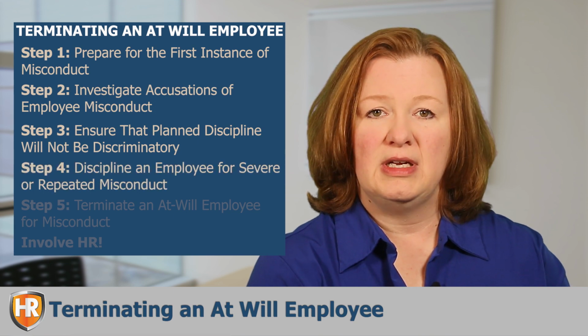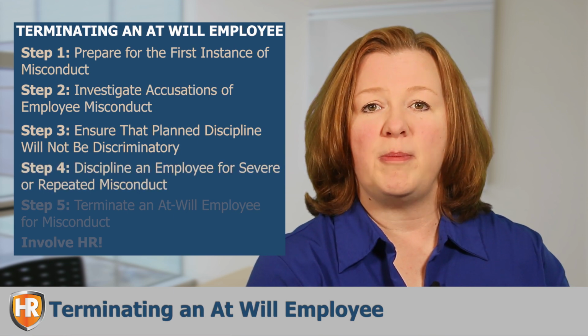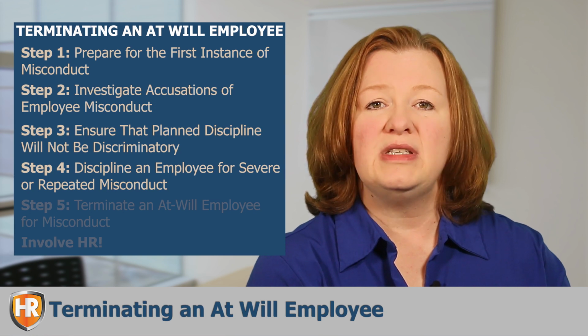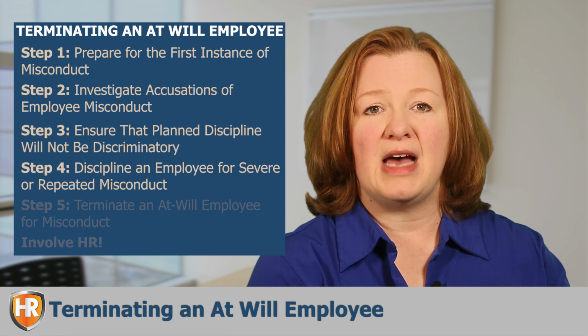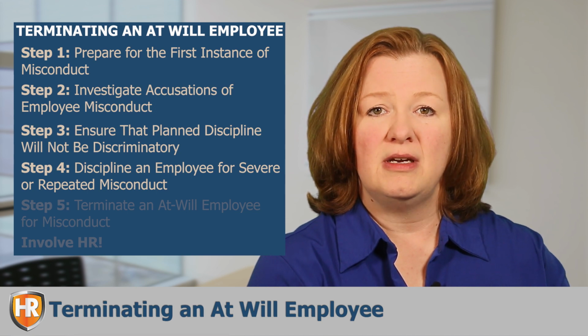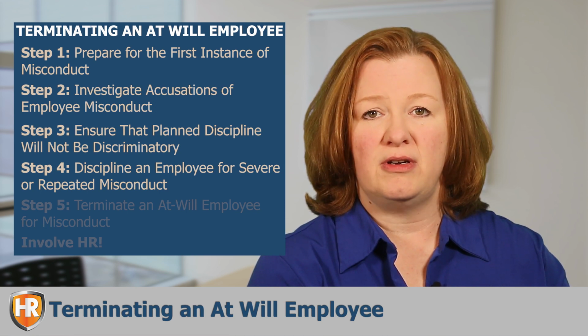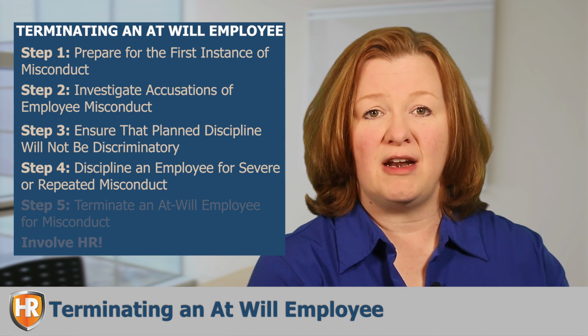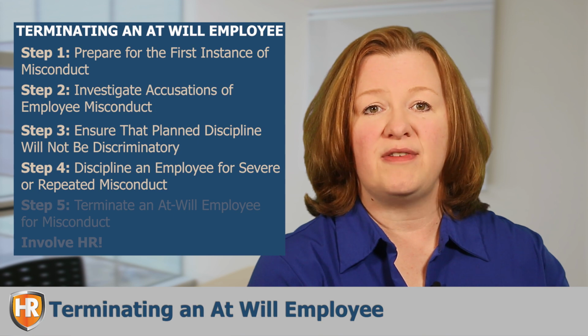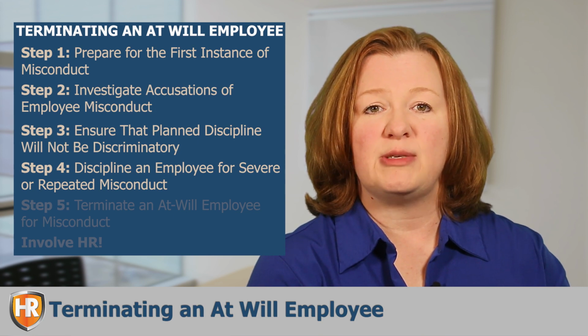Step 4. Discipline an employee for severe or repeated misconduct. Once the investigation has been conducted, a violation established, and appropriate non-discriminatory discipline determined, the discipline should be promptly administered. In fact, the closer in time the discipline occurs to the incident of misconduct, the better an employer's defense if the employee starts a legal dispute.